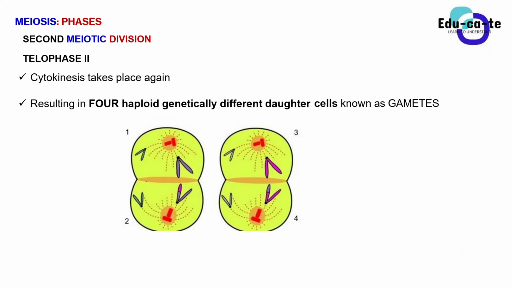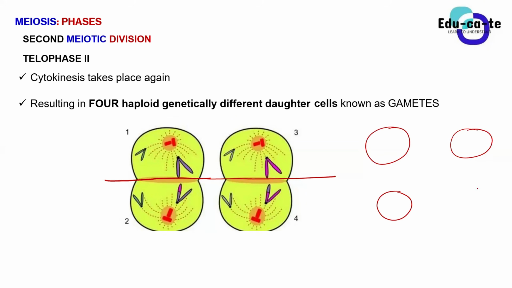Now they're going to do what? They're going to split again. So your cell membrane will constrict about the equator, and when they constrict, they will split again. So it means that now we're going to have 4 cells in total. On top, we're going to have 1 cell and another one here, then another one here, then another one here. So the second meiotic division is complete.